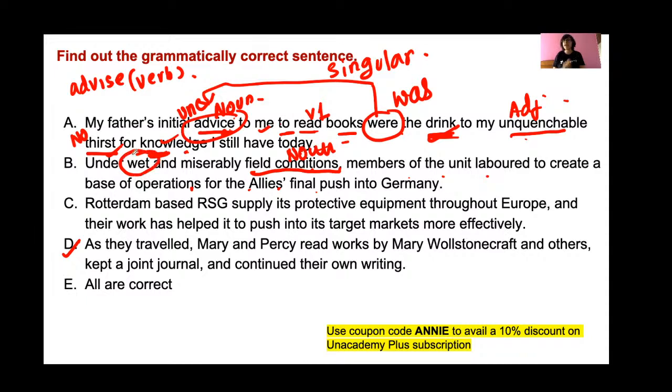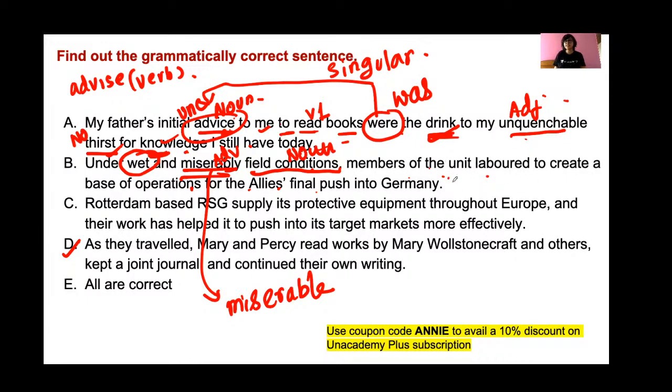One is wet and the second is measurably, but measurably is an adverb. So just change this adverb into an adjective. Instead of measurably, it should have been measurable. Under wet and measurable field conditions, members of the unit labored to create.